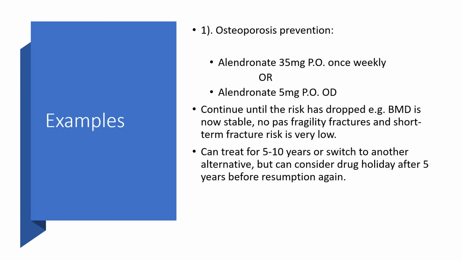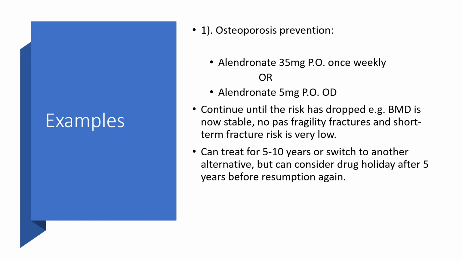Examples of situations where we can use alendronate is osteoporosis prevention. And here we can give alendronate 35 mg per oral once weekly or alendronate 5 mg per oral once daily. Remember, I've stated osteoporosis prevention because when it comes to osteoporosis treatment, the dosage will be different.